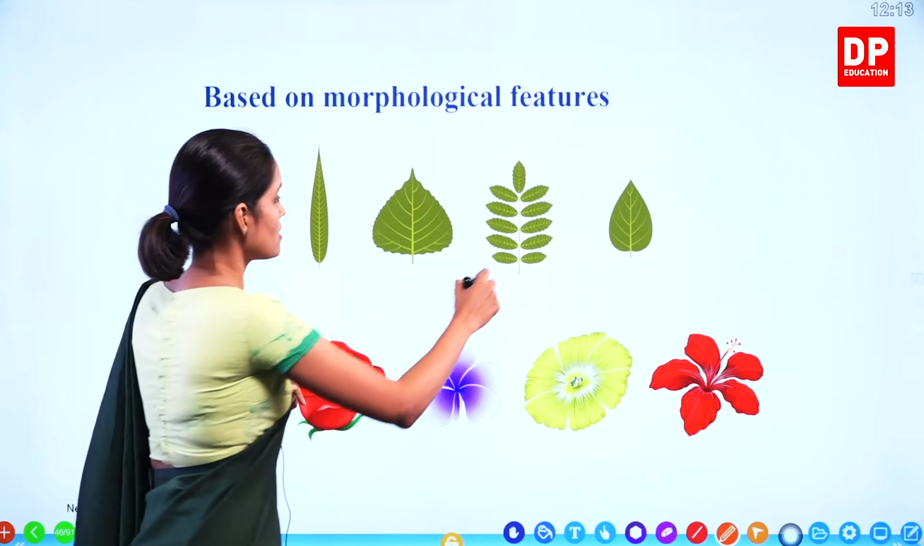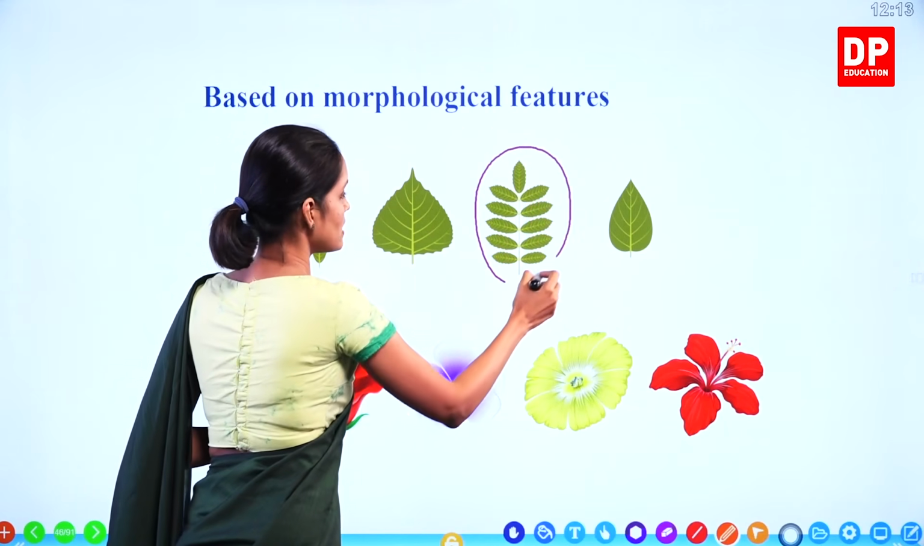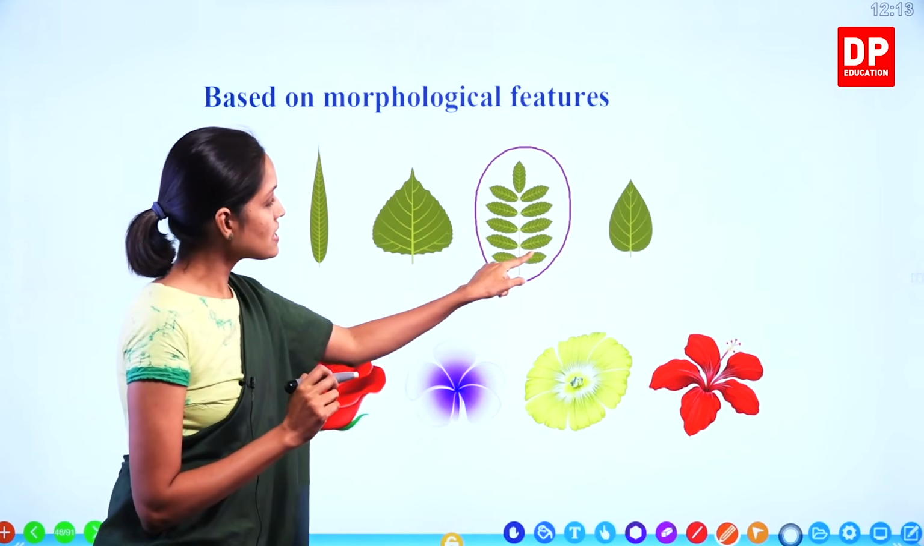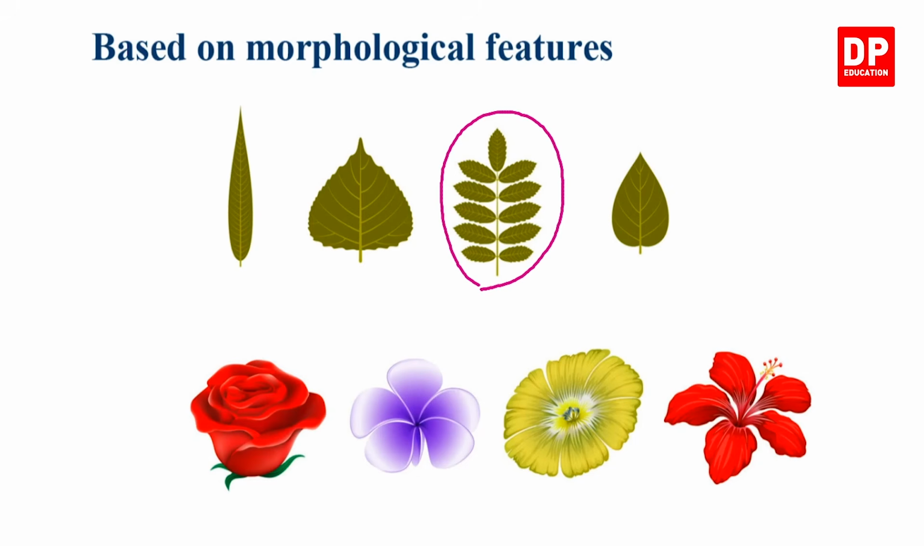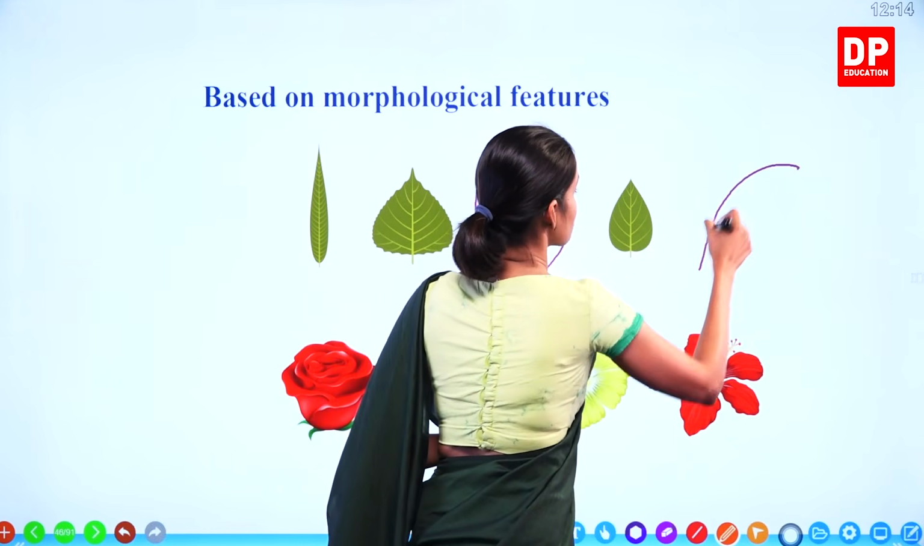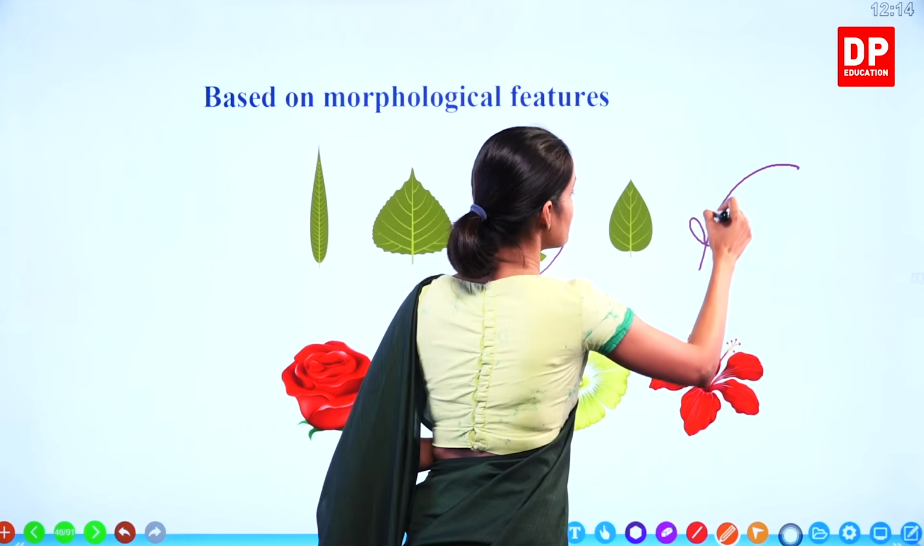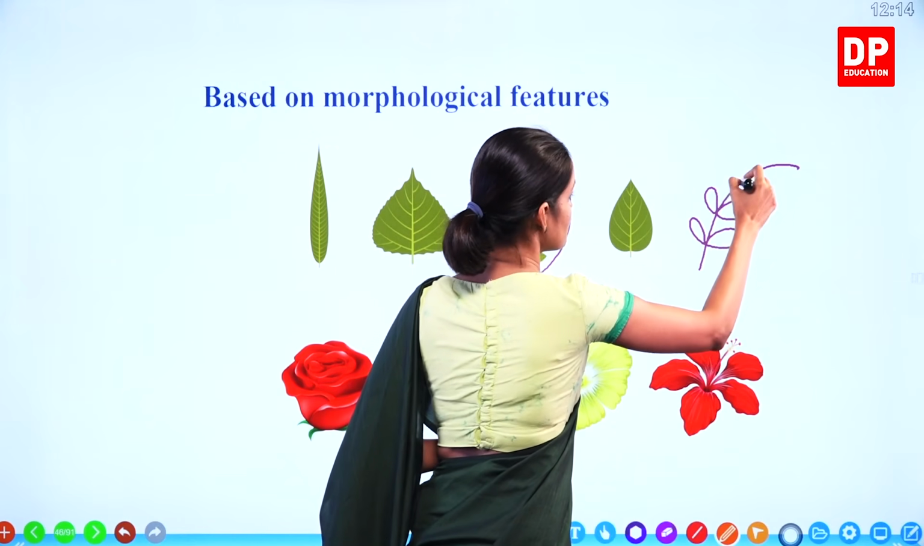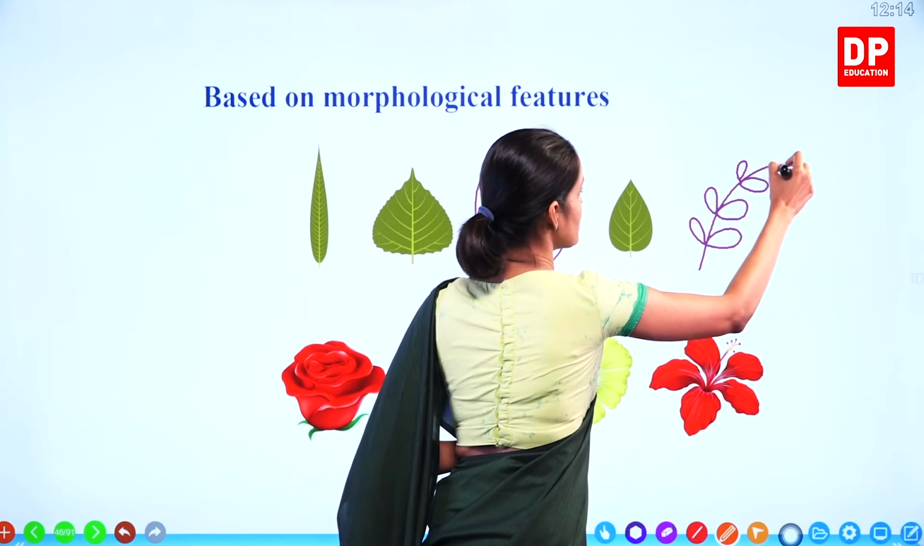Look at this one. Now this entire part is one leaf. But you can see it is divided into parts. These types of leaves, where the leaf blade is divided into different parts, are known as compound leaves.